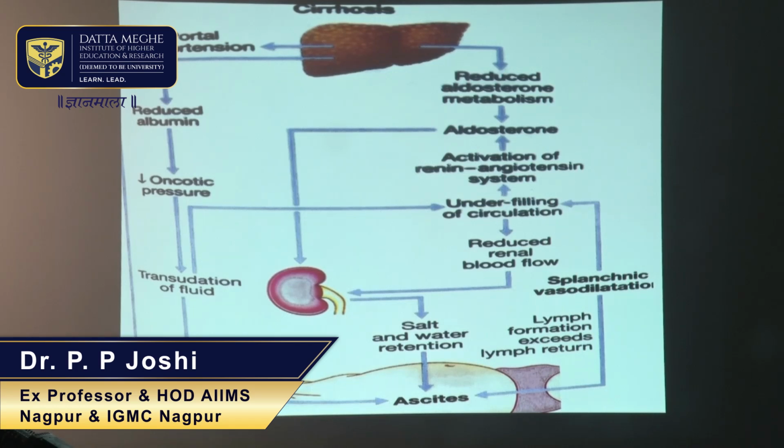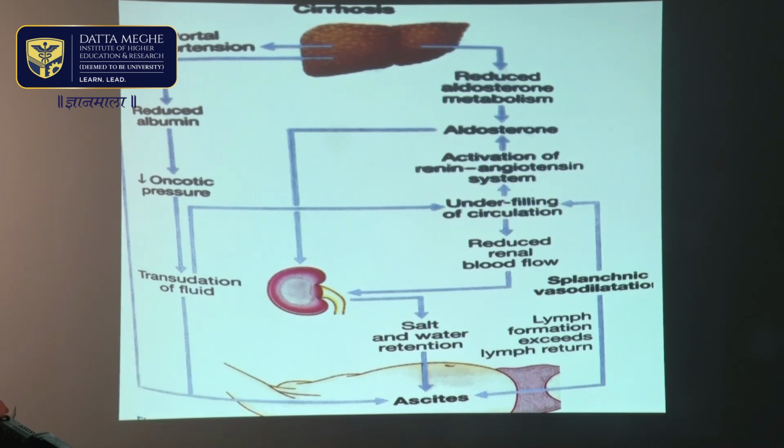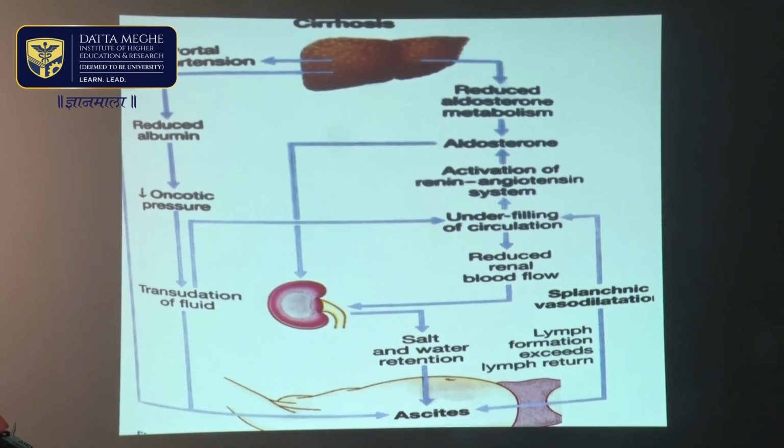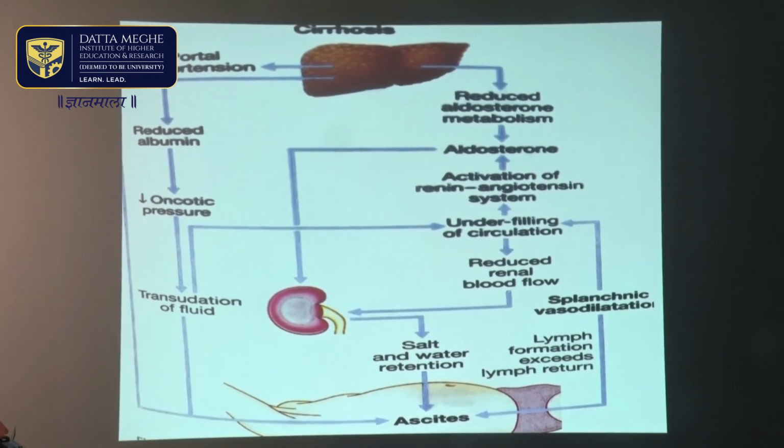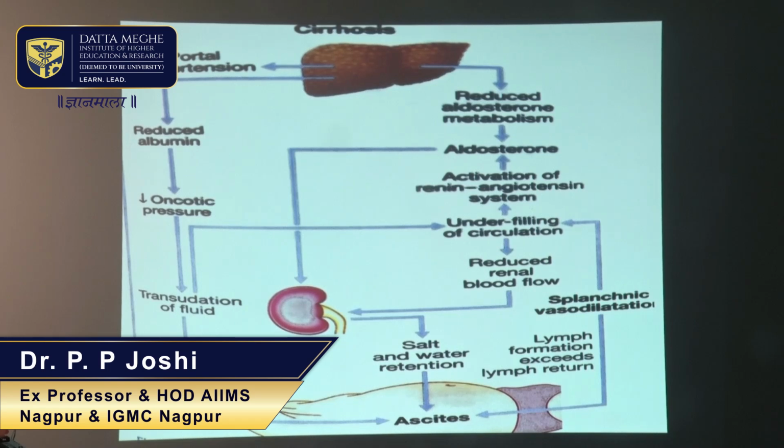RAS means RAAS, which means renin angiotensin aldosterone system. Renin is a proteolytic enzyme secreted by the macula densa of the juxtaglomerular apparatus, and it converts angiotensinogen to angiotensin 1. Angiotensin 1 is converted to angiotensin 2 by angiotensin converting enzyme.